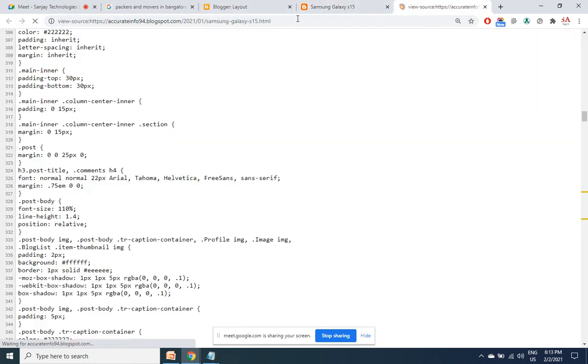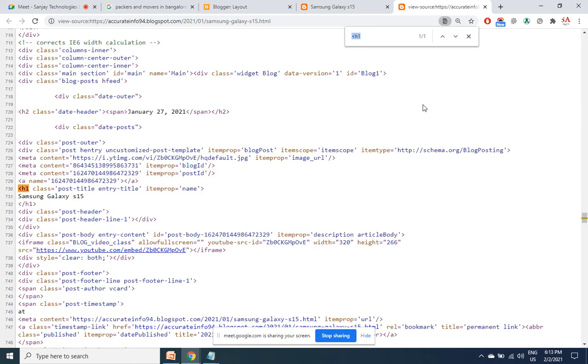I'm refreshing the code. Control F to find the H1 tag. Only one H1 tag. This is what we wanted. Like that you can check for every post. There will be only one H1 tag.